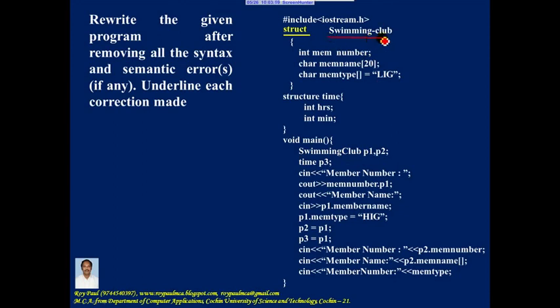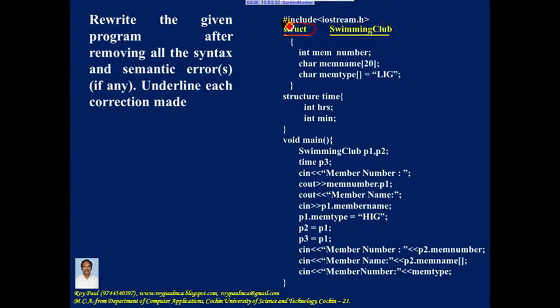So name of a structure, name of a variable, name of a function, identifier should not contain hyphen. So let me correct this mistake. The whole thing is written together and so identifier does not contain any hyphen.